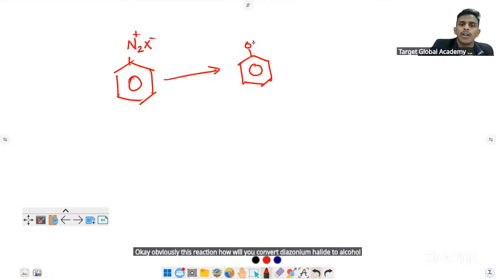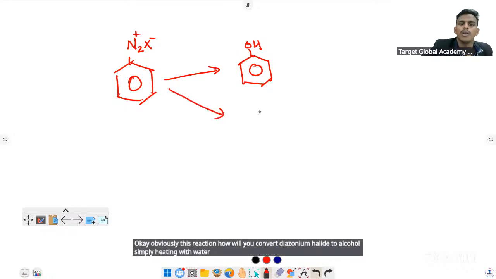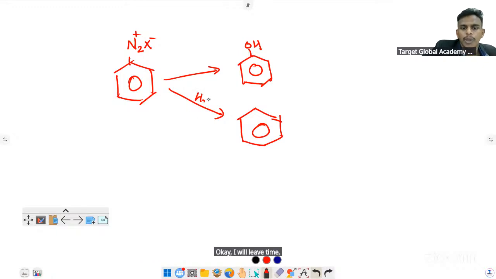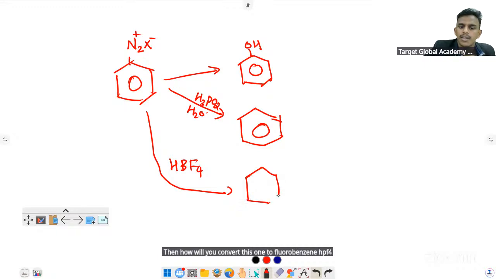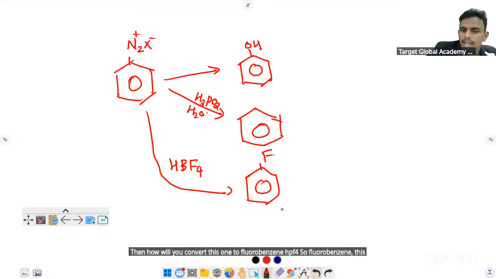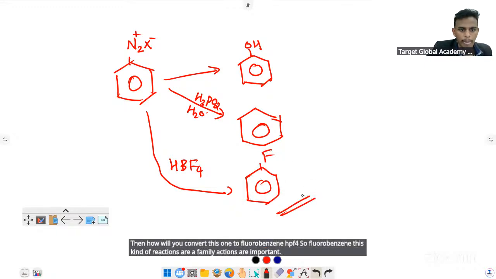Simply by heating with water. How will you convert it into benzene? Many times asked: with H3PO2 and H2O. How will you convert it to fluorobenzene? With HBF4. These reactions are important.